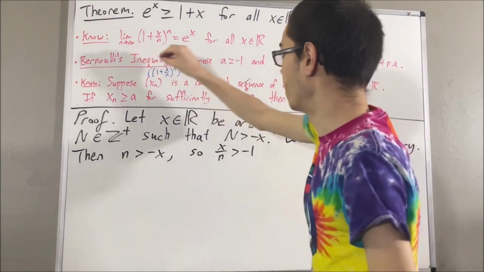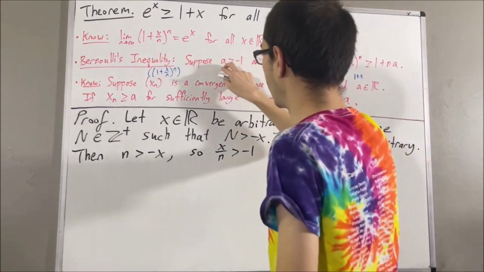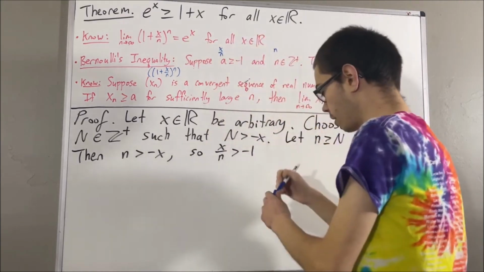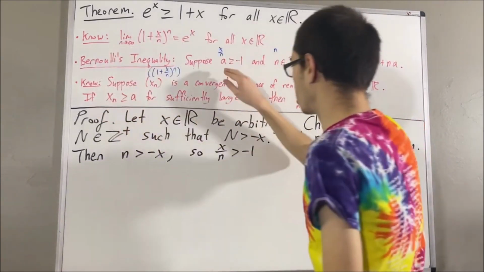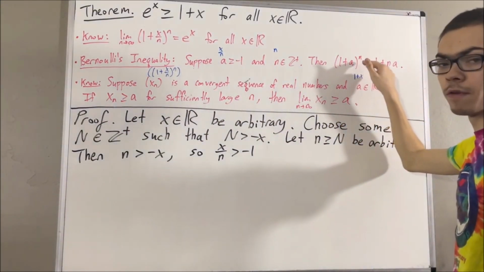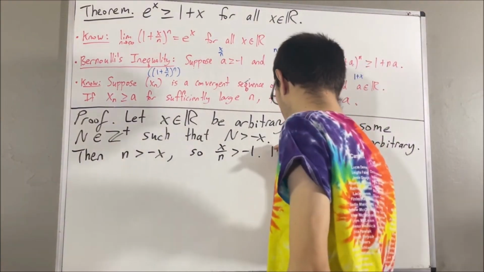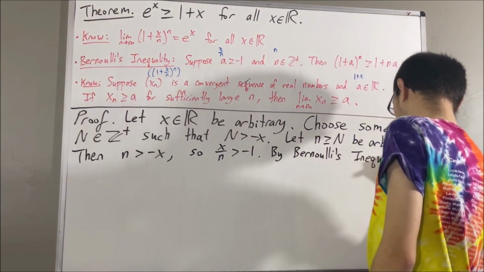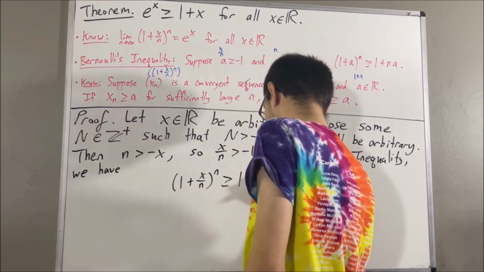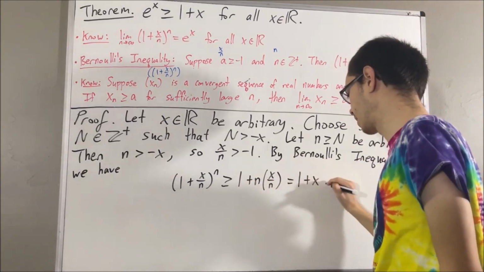So now we apply Bernoulli's inequality. Applying Bernoulli's inequality, we'll take a to be x over n, and we'll take n to be n, and with these choices of a and n, we have that (1 plus x over n) to the power of n is greater than or equal to 1 plus n times x over n. But this is precisely equal to 1 plus x.